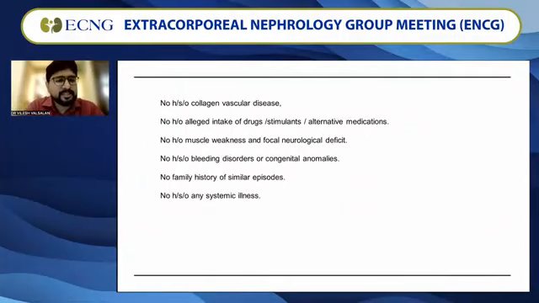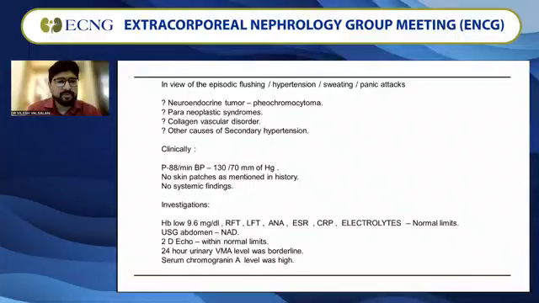Looking into the deep history, there was no history of any collagen vascular disease, no intake of drugs, stimulants, or alternative medications, no muscle weakness or focal neurological deficits, no bleeding disorders or congenital anomalies, no family history of similar episodes, and no systemic illness. So nothing was there actually. She's just a young girl telling us that some patches come and she feels very worried, her heart rate is high, and at that time the BP is high. In view of the episodic flushing, hypertension, sweating, and panic attacks, they were thinking of some neuroendocrine tumor.